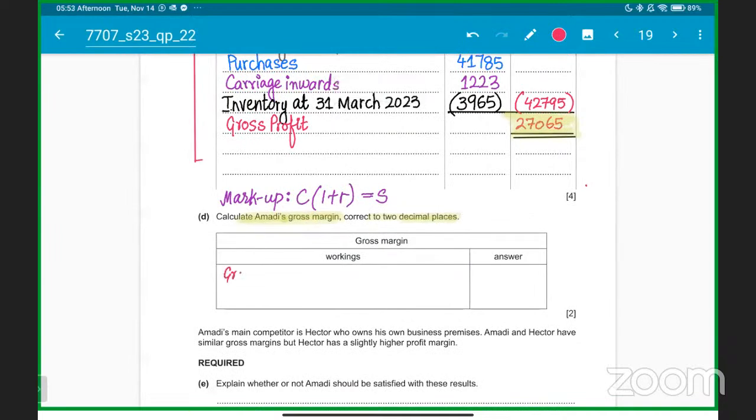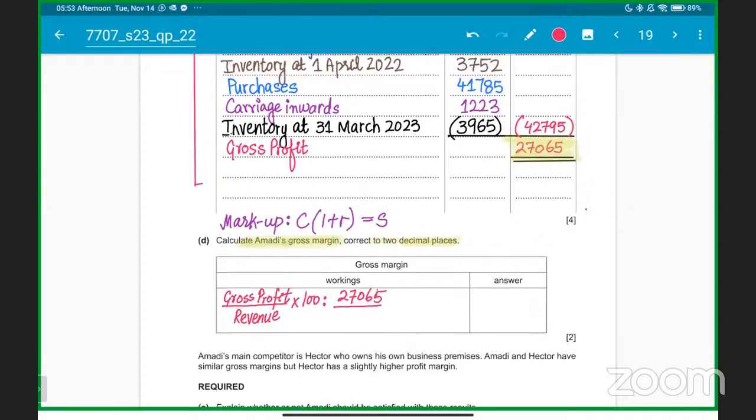The formula is gross margin is basically the gross profit divided by the sales or the revenue. Sales भी कह सकते हैं, revenue भी कह सकते हैं, net revenue into 100. So students need to understand कि आपने क्या लेना है. You have to take 27,065 as the gross profit. People getting it clear? 27,065 as the gross profit.